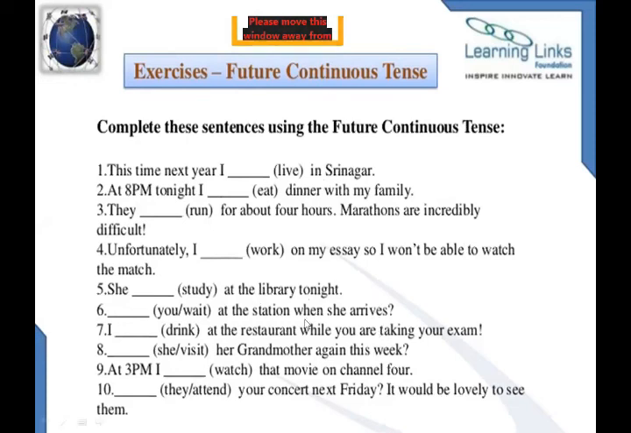I'm going to solve blank number 6 with you. Okay, for you. Dash, you wait at the station when she arrives. Will you be waiting at the station when she arrives? First of all, add will, then the subject you, then the first form of the verb, waiting, then the future continuous form of the verb waiting. Okay, will you be waiting at the station when she arrives?